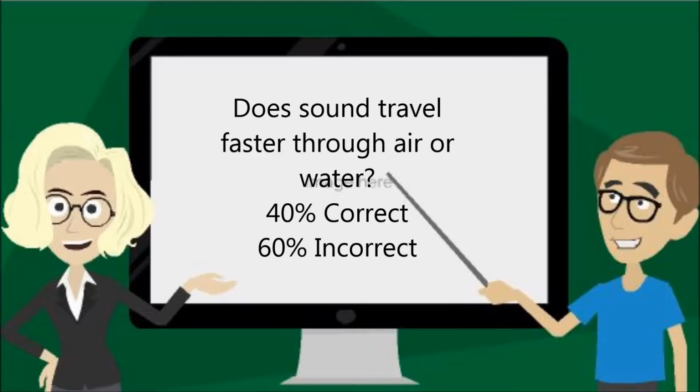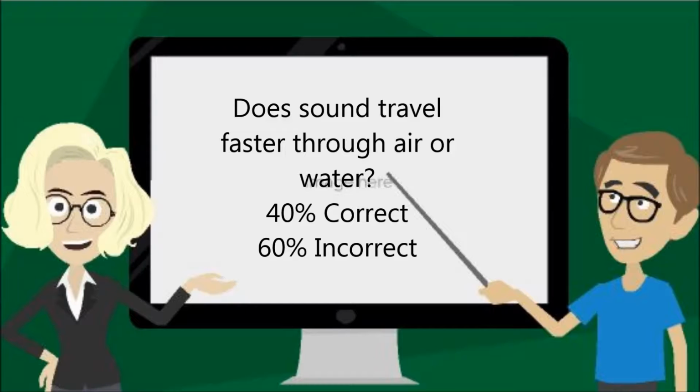Does sound travel faster through air or water? Sound waves need to travel through a medium such as a solid, liquid, or gas. The sound waves move through each of these mediums by vibrating the molecules in the matter. The molecules in solids are packed very tightly, liquids not packed as tightly as solids, and gases are loosely packed. The spacing of the molecules enables sound to travel much faster through a solid than a gas.